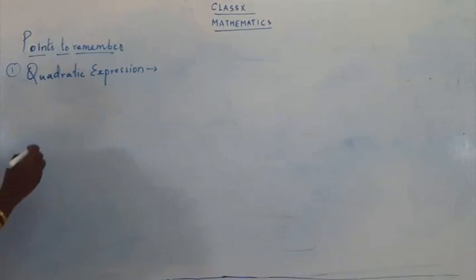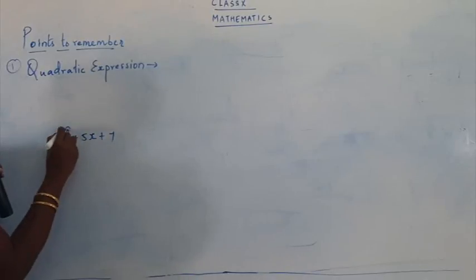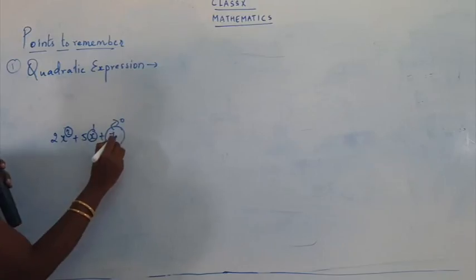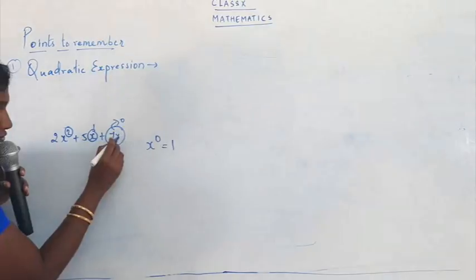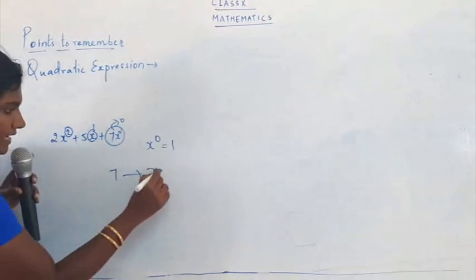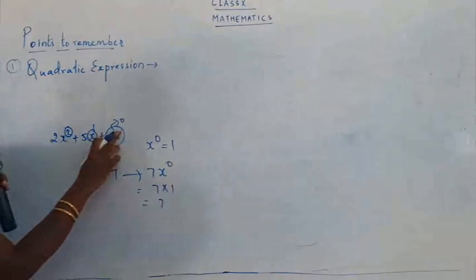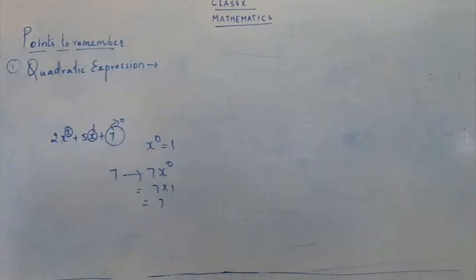Degree 2 means, suppose we have 2x square plus 5x plus 7. What is the power here? 2. What is the power here? 1. What is the power here? 0. See, anything raised to 0 is 1. That means here the number 7 means 7x raised to 0, which is 7 into 1, which is 7. So what is the degree over here, if the number is a constant number? The power is 0. So what are the powers? We have 2, we have 1, we have 0.